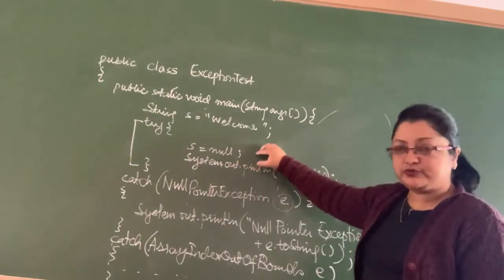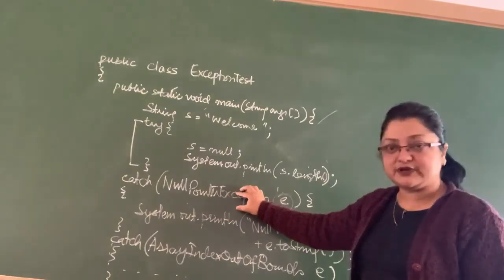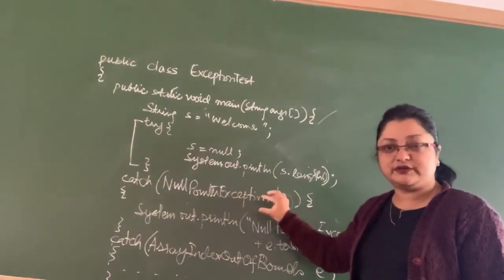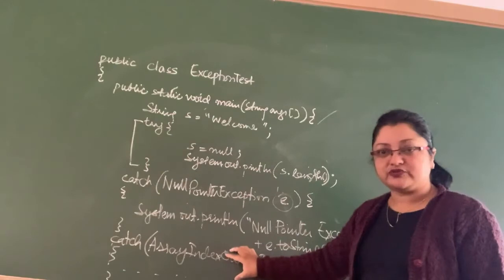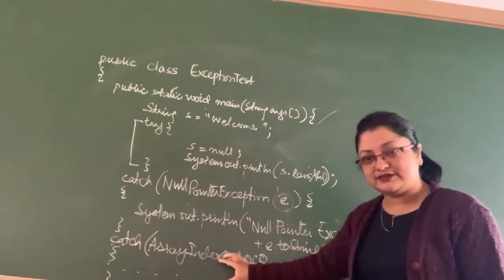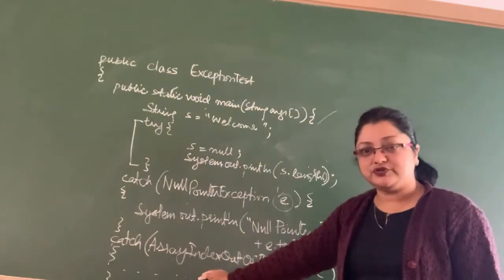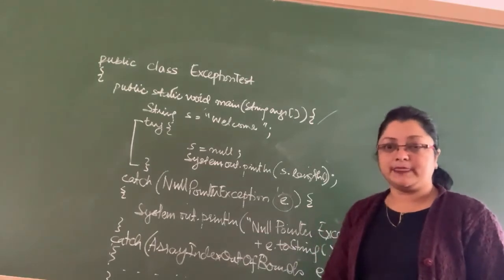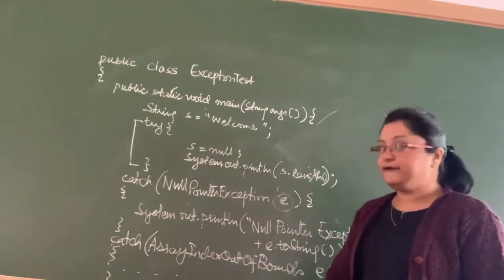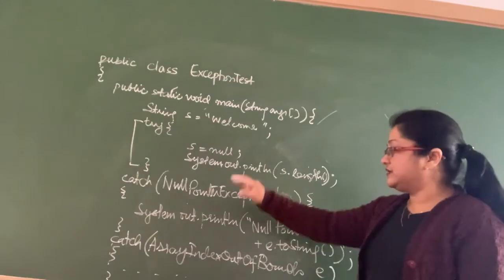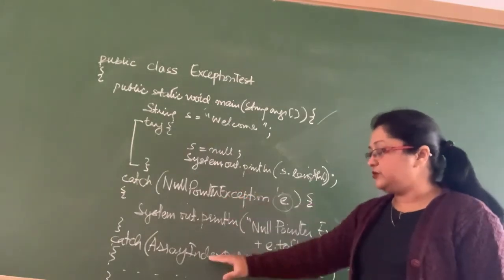The moment the exception is thrown, it will come to the first catch block and match. Is it matching? No. Go to the next one. Is it matching? Here it finds a match, so it will execute what is there in catch and then go to finally.